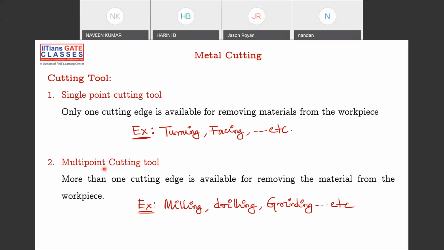And multi-point, in the sense, you have more points. For example, you have milling, drilling, grinding, all these things are multi-point. So more than one cutting edge is available for removing the material from the workpiece. Single point cutting tool has a single cutting edge. Multi-point cutting tool has more than one cutting edge. Okay. So can anyone say how many cutting points are there for drilling? Anyone? Any one of you can say how many cutting points are there for drilling?